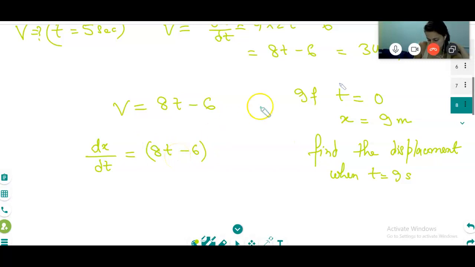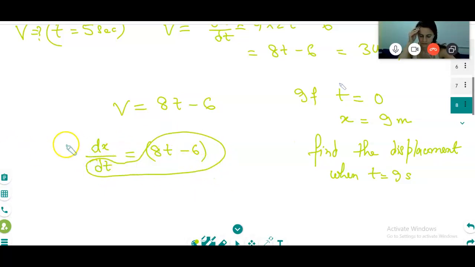Now what do I have to find? We have to find x. Correct? We want a formula for x. See, whenever integration is there, all the common terms should be brought together. The t terms should come together, and the x terms you should bring to the dx side. One left side is there, one right side is there. Either you bring all the t terms to the right side or left side, or the dx terms. Common variables should be on one side. Am I right?